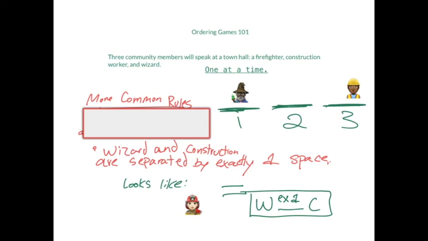And this is pretty close to what the rule asks. We are able to show that they're separated, but we aren't telling who's first and who's going to be at the end of that separation, right? It could be the wizard in 1 and the construction worker in 3, but it could likewise be the other way around. So that's why we're going to add a line on top of our box to show that those 2 can switch.